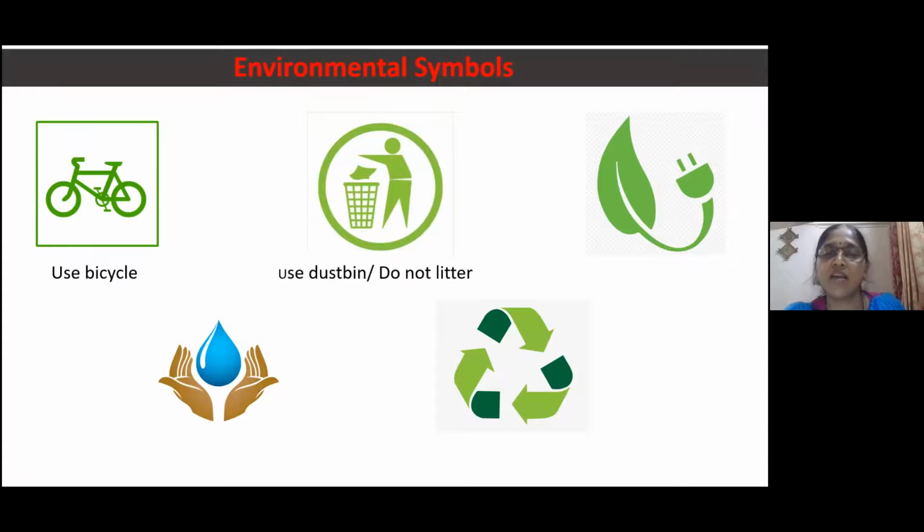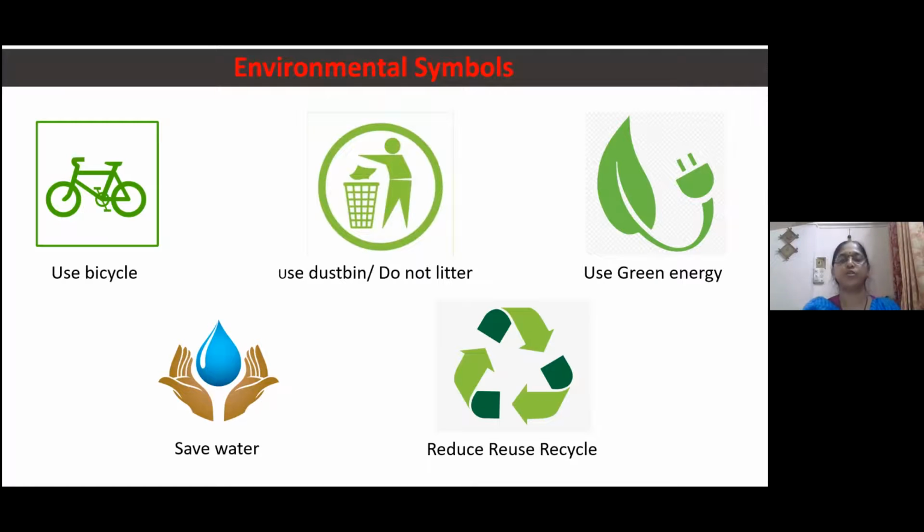Now the next one is use green energy. Okay, very good. Now the next one. Save water. Yeah, correct, so we have to save water. And the last one is 3R mantra, that is reduce, reuse, and recycle. Okay, very good. Now we will move on to the next one.